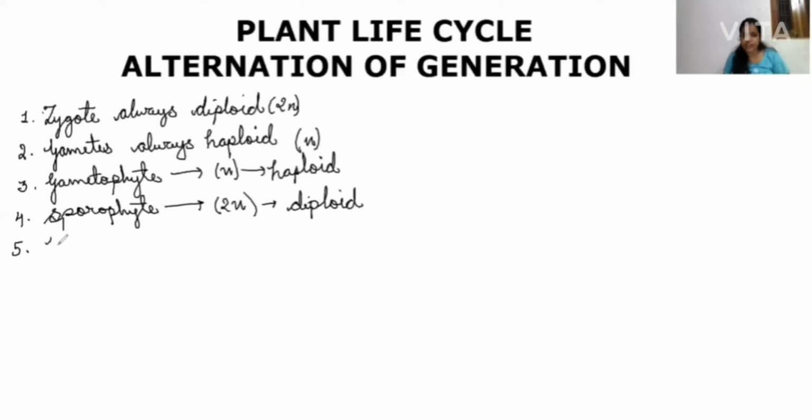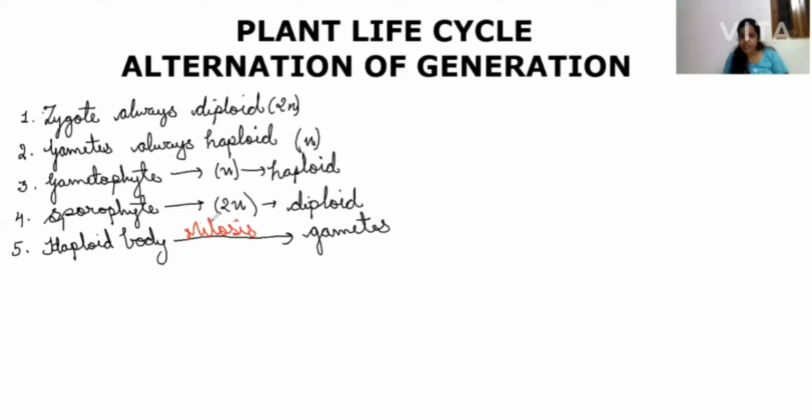Now coming to point number 5. If the gametophyte is there, it means a haploid body is there. If a haploid body is there, then this haploid body will form the gametes by the process of equational division, by mitosis. So the gametes are formed by which type of division? The gametes are formed by mitosis or equational division.